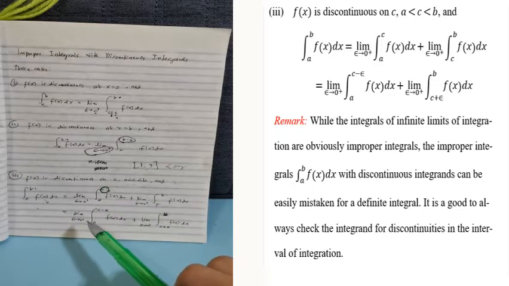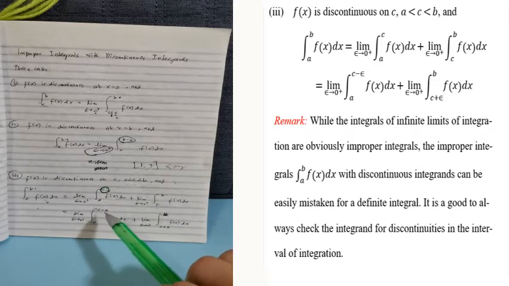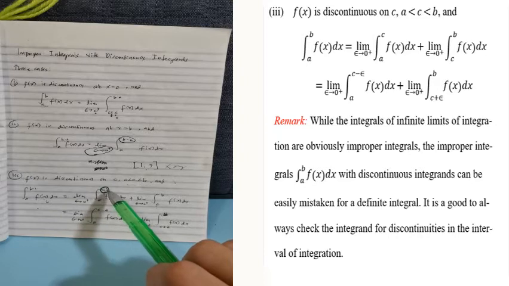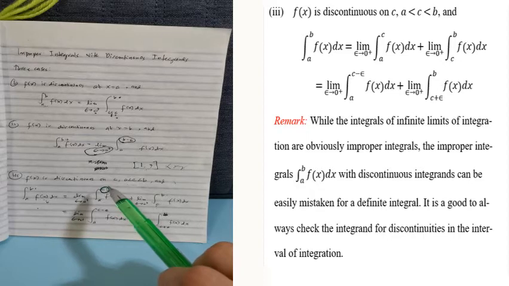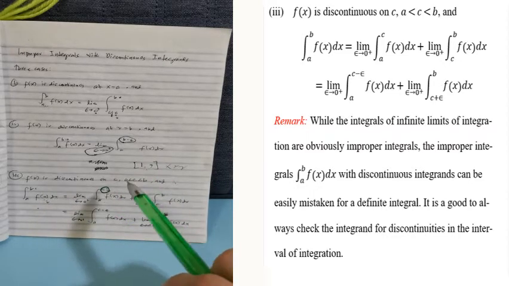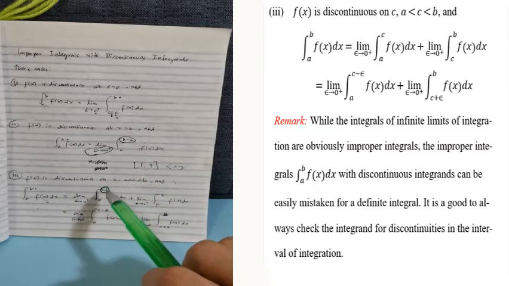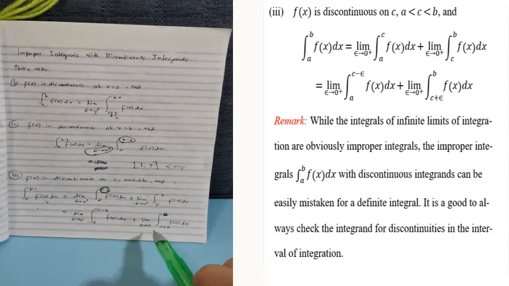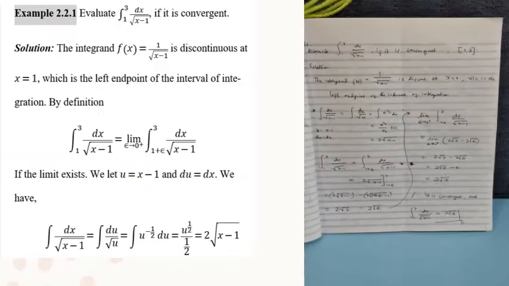Okay, so this is equal to the limit of a to the power of c minus epsilon, kasi di ba discontinuous siya dito. So take note, kung saan siya discontinuous, ibig sabihin magiging 0 siya doon or magiging undefined siya doon sa value na yun is magma-minus tayo ng epsilon if dito sa taas. And then kung dito naman siya discontinuous sa baba, mag-a-add tayo ng epsilon. So eto class, equivalent lang siya dito. Okay, so para mas maintindihan natin yung tatlong cases na yon, we have examples here.